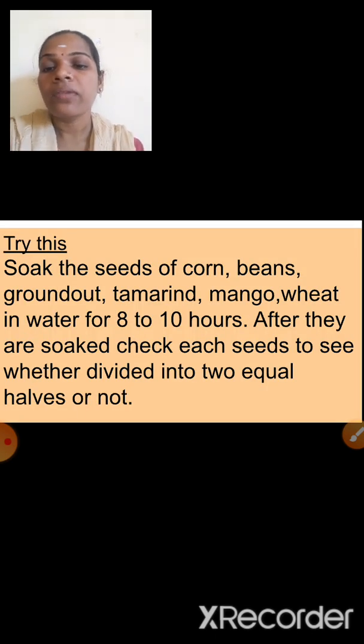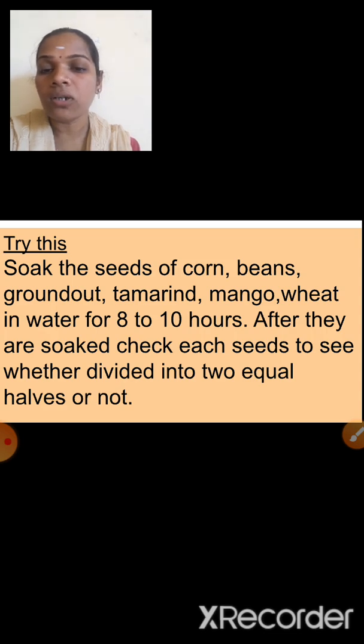Children, see here. You have to do one activity. You have to soak the seeds of corn, beans, groundnut, tamarind, mango, beet. If you have these seeds available in your home, you have to soak them for 8 to 10 hours. After they are soaked, check each seed. You have to see whether it can be divided into two equal halves or not.